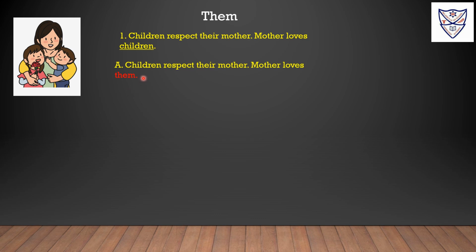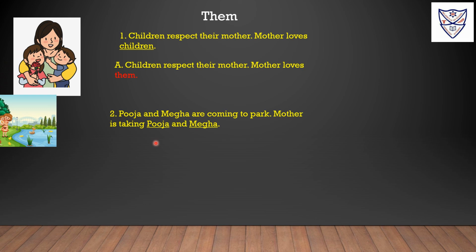Children respect their mother. Mother loves them. Instead of children, we have used object pronoun, that is them. Love is a verb, and after the verb children is coming, so we are using object pronoun, that is them.